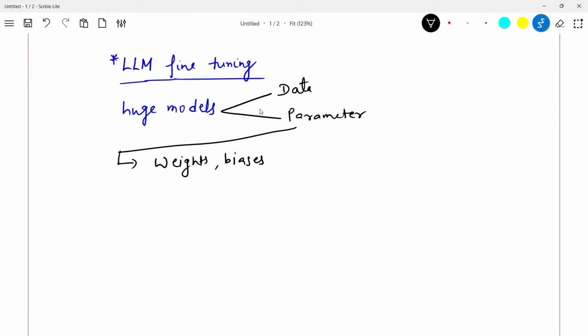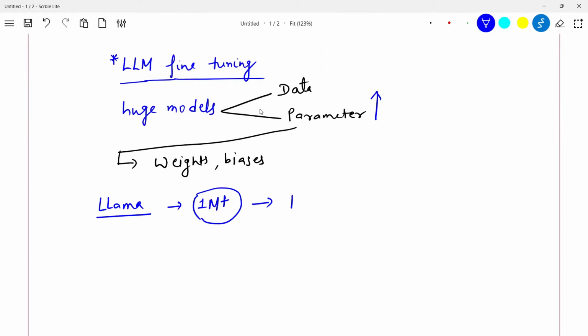Similarly, for my LLMs or for transformer based models, I will have multiple attention layers, multiple nodes, different encoders, decoders, etc. So the number of parameters is huge, in the millions basically. Now imagine if you want to retrain your model. Suppose you take a base model, for example a base Llama model, and you want to retrain it. Let's say there are 1 million parameters in the model. If you want to do the retraining, you will have to rederive all these 1 million plus parameters.